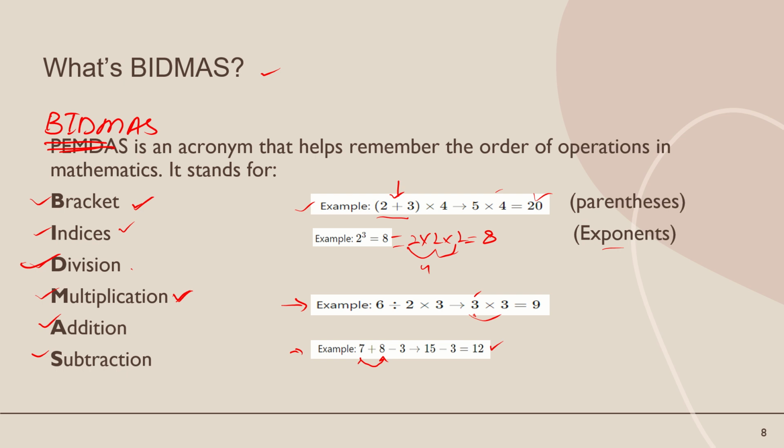So BIDMAS, okay, is the rule you will follow when you solve any algebraic expressions. It is also called BEDMAS. Okay, it is another name for BIDMAS. Parenthesis, exponent, division, multiplication, addition and subtraction. Okay, so just remember only one rule. Okay, BIDMAS. This is the correct order of operations when you solve any algebraic expression.